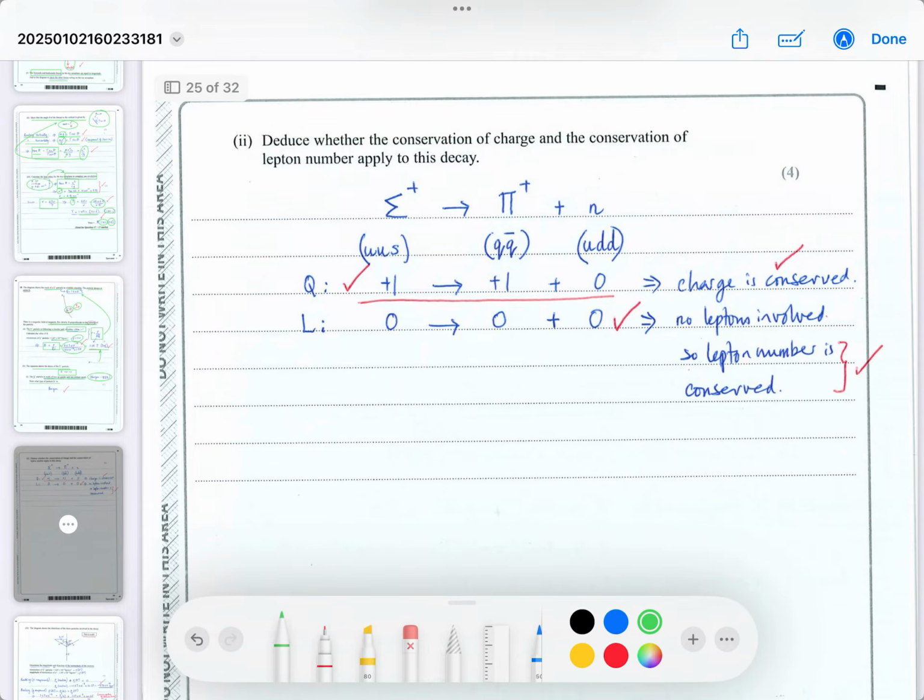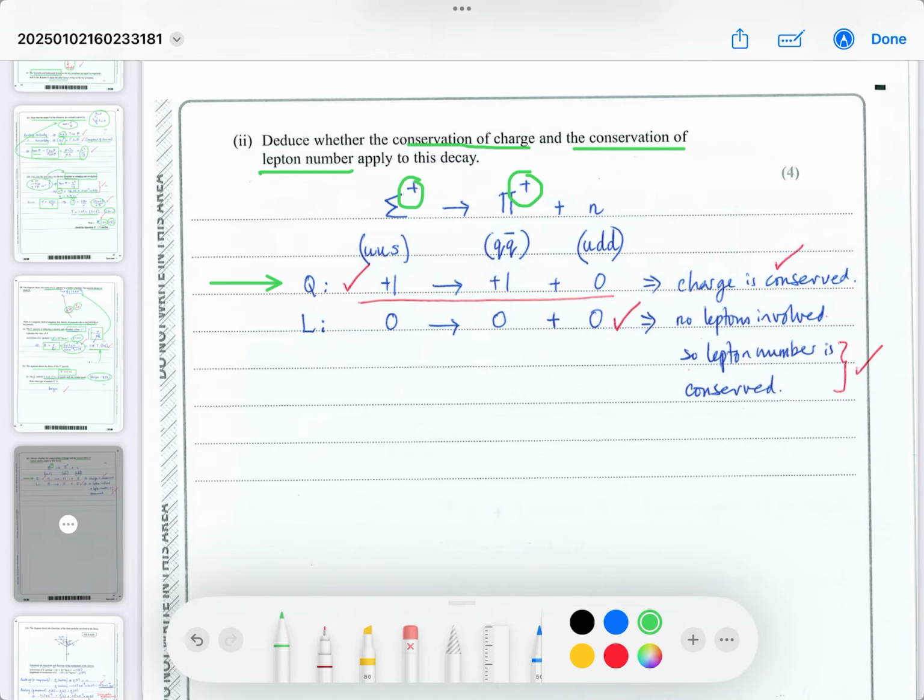Now it says deduce whether the conservation of charge and the conservation of lepton number apply to this decay. I've rewritten the equation out, and underneath it I first analyzed charge. Okay, the original particle has a charge of +1, as you can see.